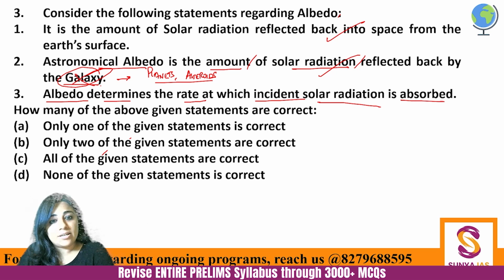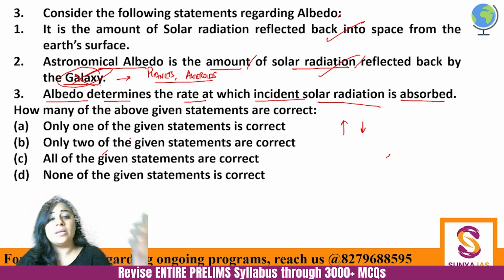It is not the rate of absorption, but it determines the rate of absorption. Why? Because the higher the albedo, the lower will be the rate of absorption of solar radiation. You know this, you understand this inverse relationship, right? Desert will have very less albedo because it will absorb. So its absorption will be higher, its reflection will be lower.